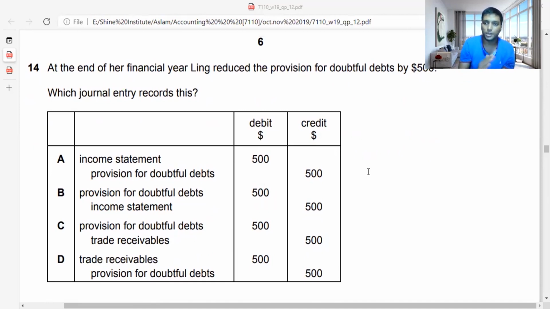Normally, the provision for doubtful debt account will always be in credit, but people need to understand that there is something called provision for doubtful debt adjustment. If this year's provision for doubtful debt is lower than last year's provision for doubtful debt, then of course you have made an over provision. You need to know this assumption, guys. Last year I had taught you this in the other papers also.